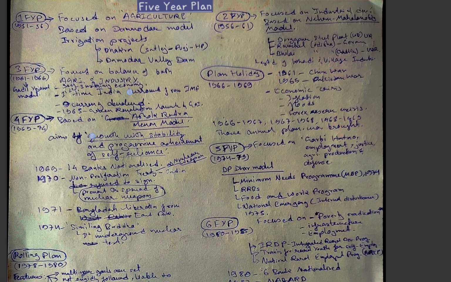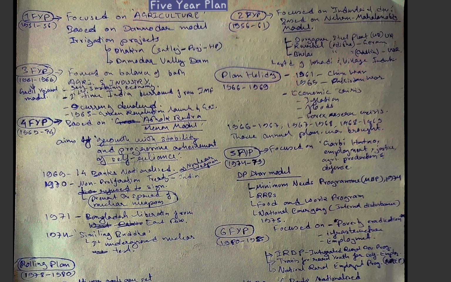After the second 5-year plan came the third 5-year plan, which focused on the balance of both, and is also called the Gadgil Yojana model, focused on both agriculture and industry. It aimed at a self-sustaining economy, and India borrowed from the IMF for the first time in the third plan. The currency was also devalued in order to enhance and promote exports.